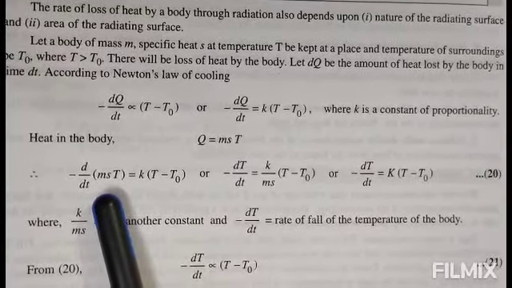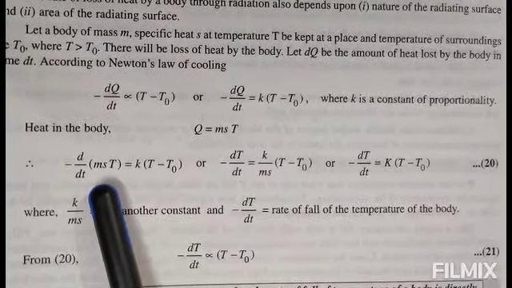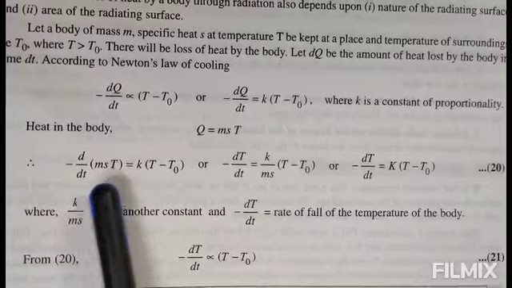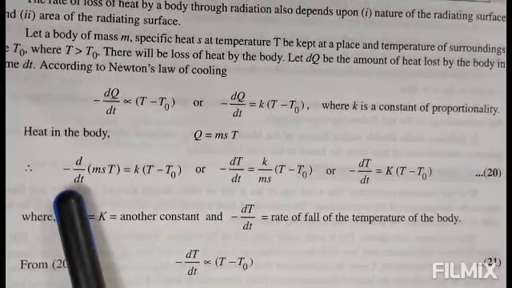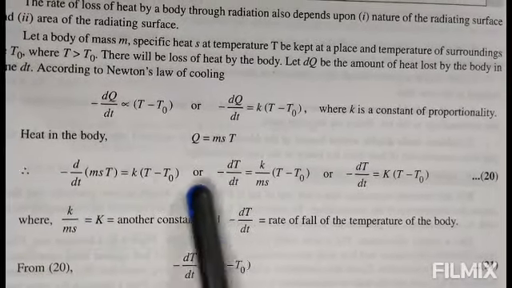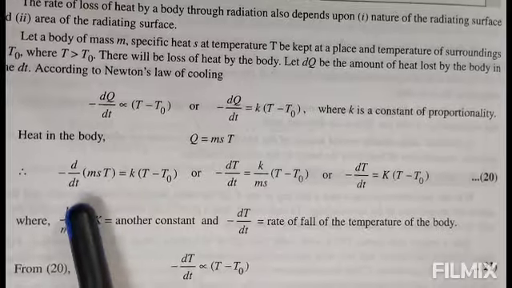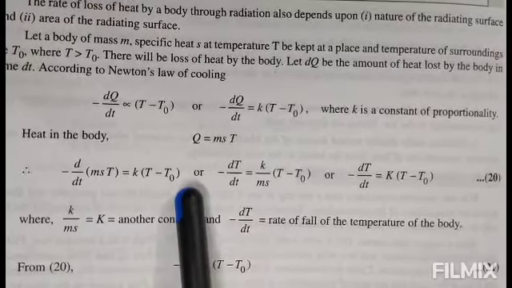M and S, the mass and specific heat of the body, are constant, so the differentiation will not act on them. m s will come out of the differentiation. So we will write minus dT upon dt, and this m s we transfer to the right hand side.